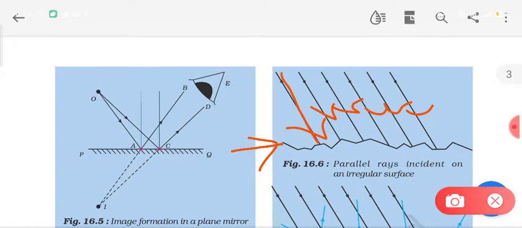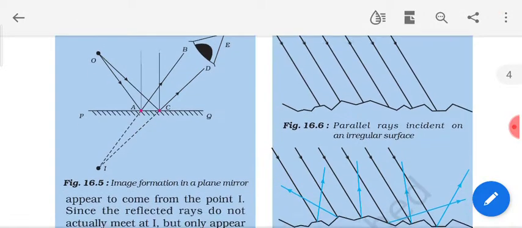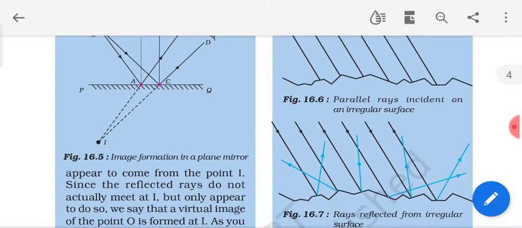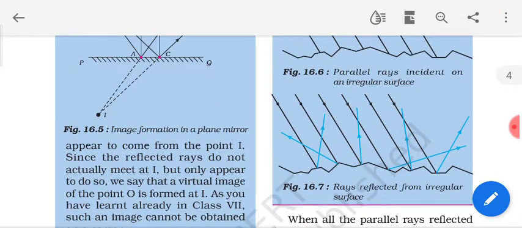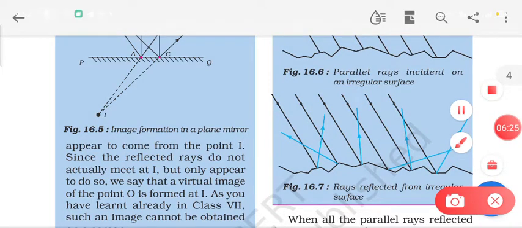To draw the reflected rays, you will use the laws of reflection. Don't forget that the laws of reflection are still working on every point wherever there is an incident ray. Okay, so on every point of incidence, even on a rough surface, the laws of reflection are working and they are effective, so they don't fail even on a rough surface. Okay, so suppose this is the incident ray. So how will you draw the reflected ray?